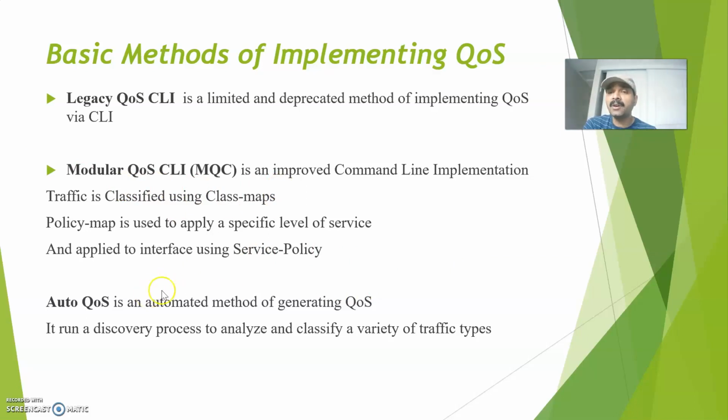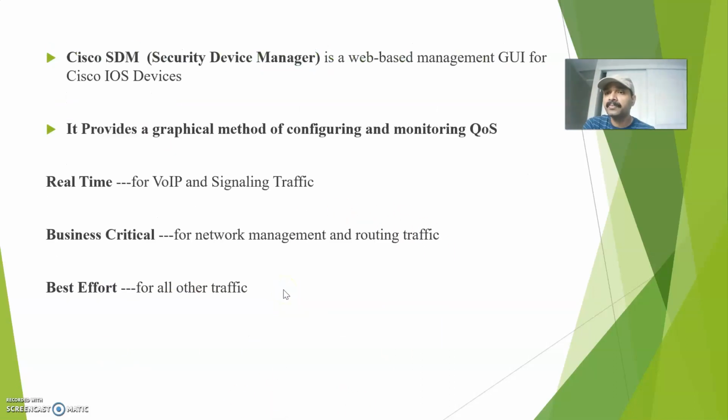And the final thing is auto QoS. Auto QoS is an automated method. Instead of manually defining, it will run a discovery process to analyze and classify the variety of traffic types. Once I enable auto QoS, it will automatically analyze and classify the variety of traffic types. So that is the purpose of auto QoS.